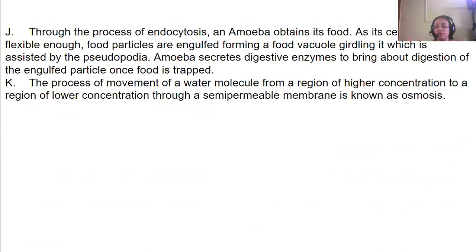It encloses the food particle, which is seized through its pseudopodia by making a food vacuole and then engulfing it. Okay, like that. So amoeba then secretes some digestive enzymes to bring about the digestion of the engulfed particle once the food is trapped inside. So this process is known as endocytosis. Okay.